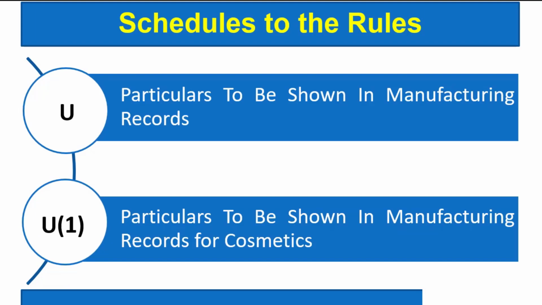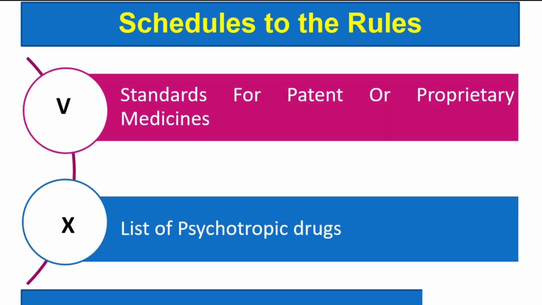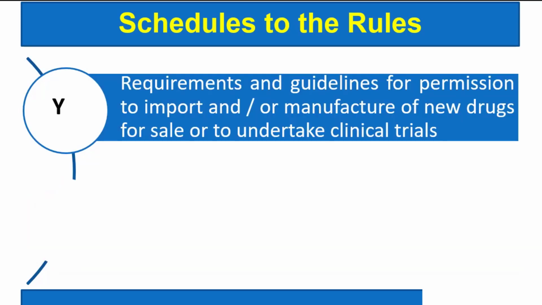Schedule U gives the particulars to be shown in manufacturing records, but that is for drugs. And Schedule U1 is particulars to be shown in manufacturing records, but that is for cosmetics. Schedule V is giving the standards for patent or proprietary medicines, while Schedule X gives the list of psychotropic drugs.